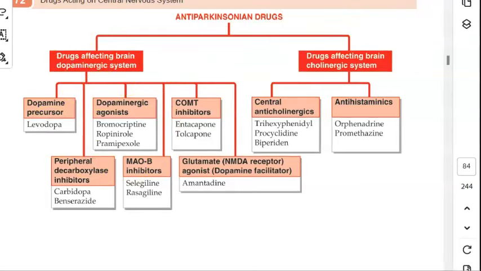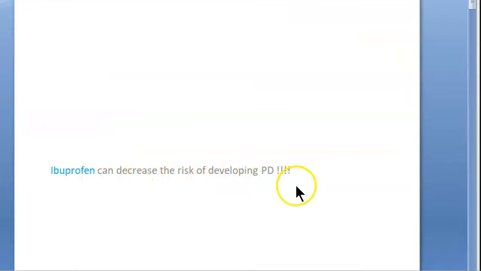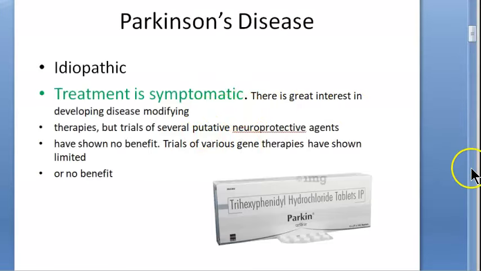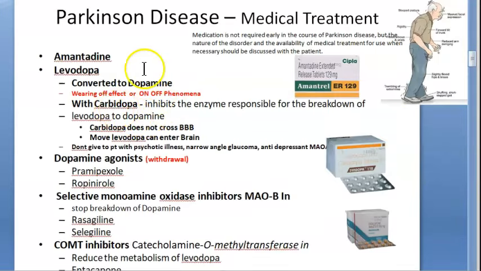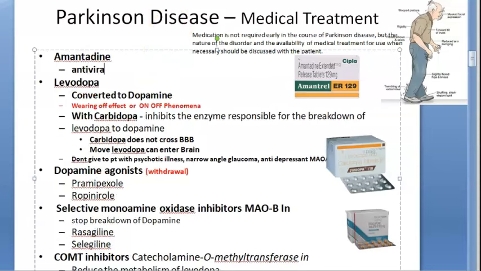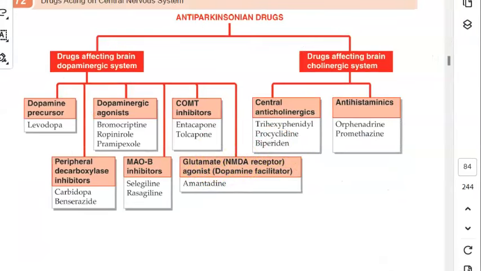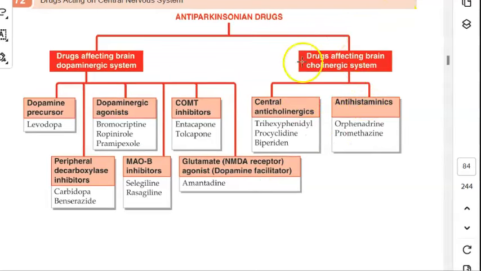Okay. So one thing, did I tell you that ibuprofen can decrease the risk of developing Parkinson disease? How strange. An NSAID can decrease the risk of developing Parkinson disease, it seems. Anyways, Parkinson disease treatment is symptomatic. So let's look at the first classification where you have dopamine increasing drugs. So you have Amantadine, which is also an antiviral. What does it do? It will increase dopamine levels. How will it increase dopamine levels? You look at this classification here. It is a dopamine facilitator. It is a glutamate agonist.